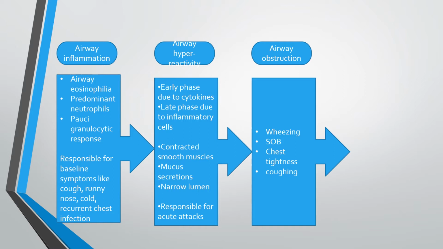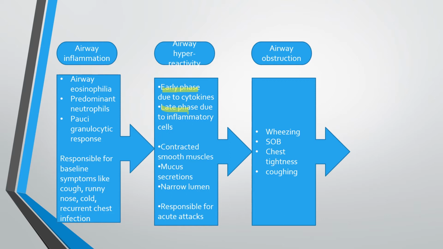And this airway inflammation, which is because of the genetic factors, is responsible for the baseline symptoms like cough, runny nose, cold, and recurrent chest infections that these patients suffer from. Ultimately, when they are exposed to some allergen, their airway reacts, and it reacts in two phases. Early phase, which is due to the release of preformed cytokines, and then there is a late phase, which is because of the inflammatory cells. And these inflammatory cells can be eosinophils or neutrophils.